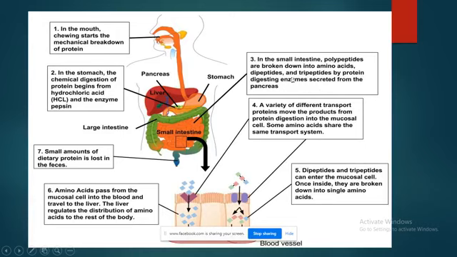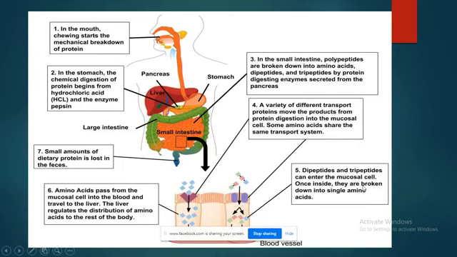Here I am talking about chymotrypsin, and trypsin also. A variety of different transport proteins move the products of protein digestion into the mucosal cell. Some amino acids share the same transport system. Dipeptides and tripeptides can enter the mucosal cell.